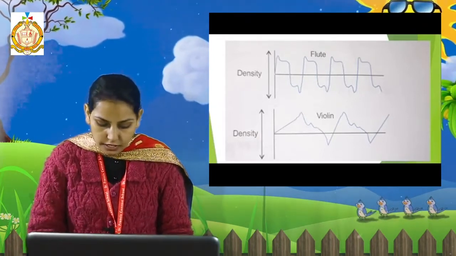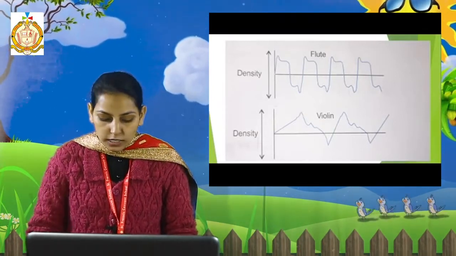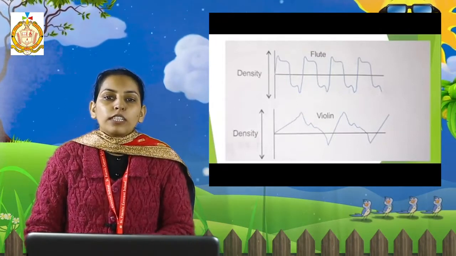Next students, your 30th answer is timbre. Write down the first paragraph. With this, our chapter is finished.